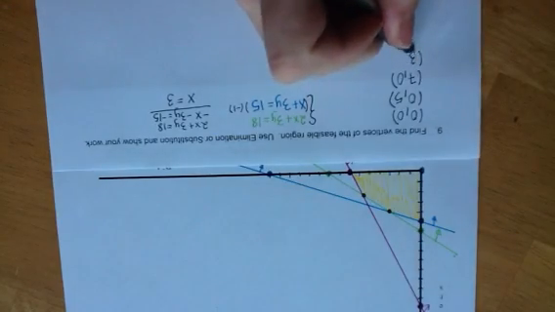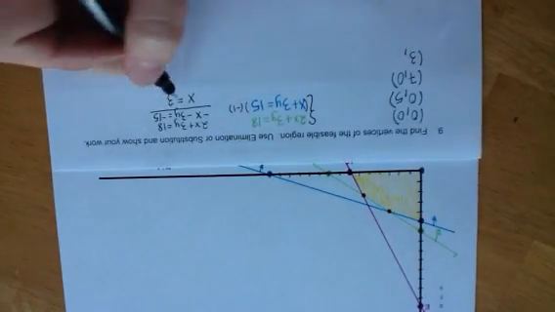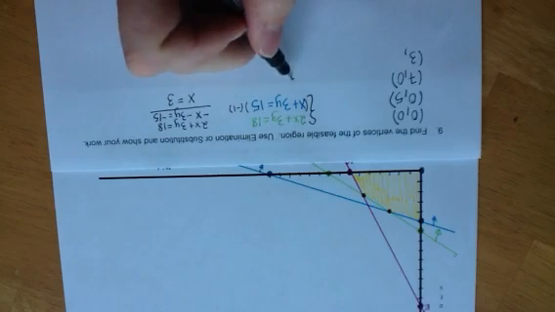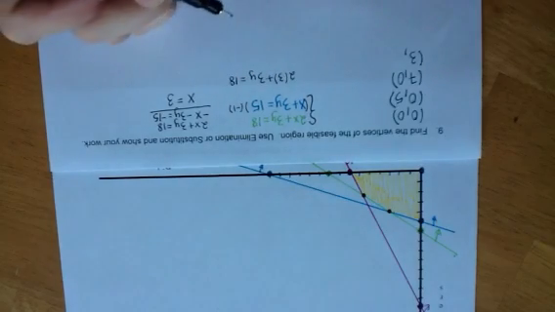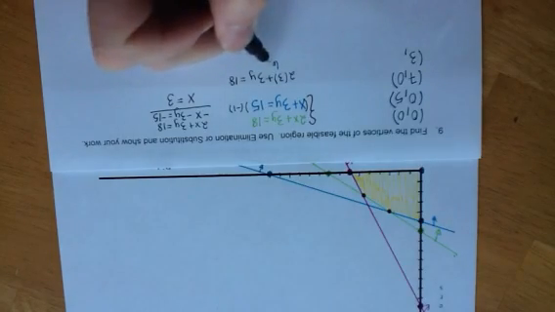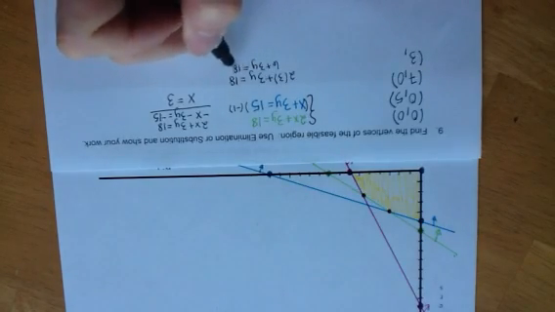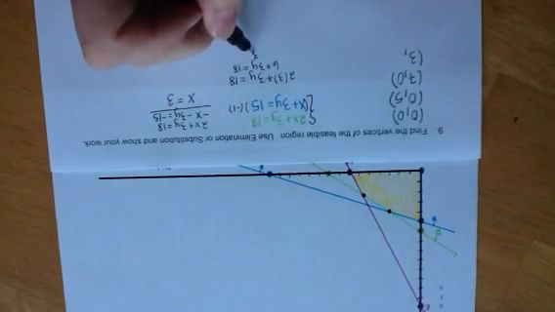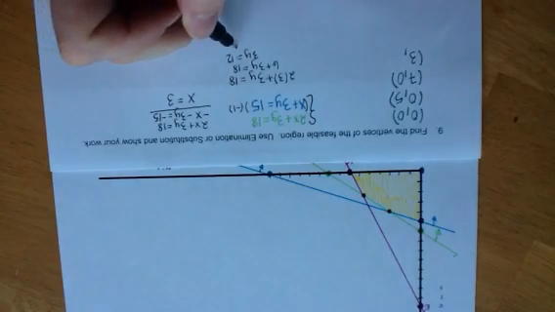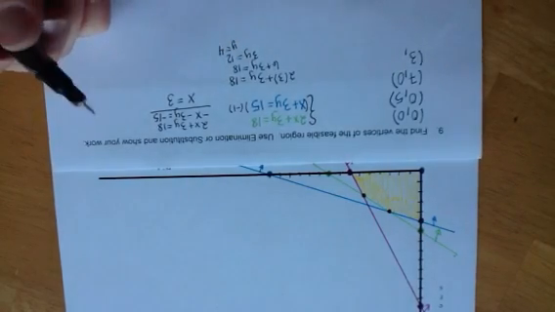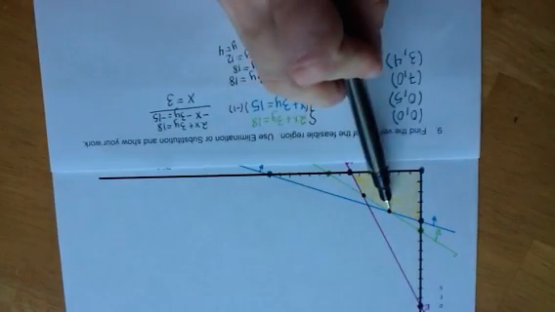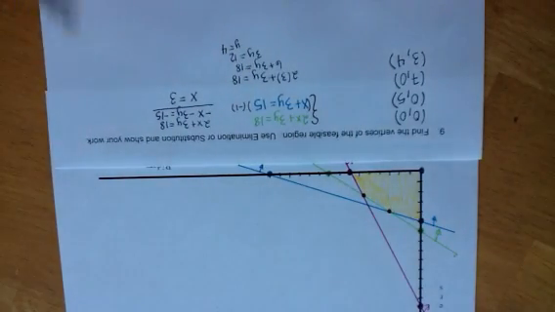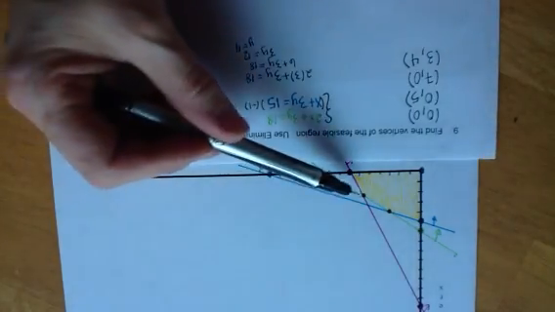So I'll have 3, comma, I'll substitute 3 back in, so 2 times 3 plus 3y equals 18. So that's 6 plus 3y equals 18. So 3y is 12, which means y is 4. So 3, 4 is that vertex right there. And then we're going to do a similar process to find this vertex.